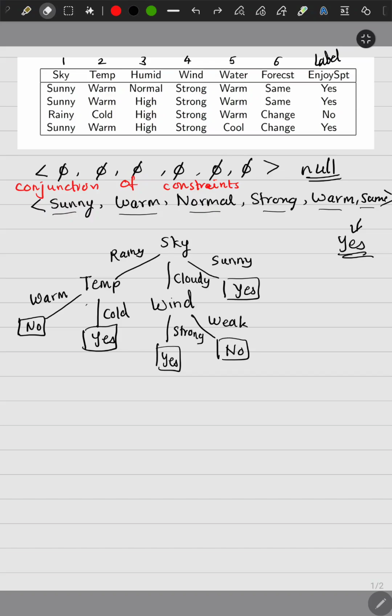Then we see the first row. When we see the first row of our data, we see that when the sky is sunny, the temperature is warm, the humidity is normal, the wind is strong, the water is warm, and the forecast remains the same and does not change, then yes, the person does enjoy going out for sports.